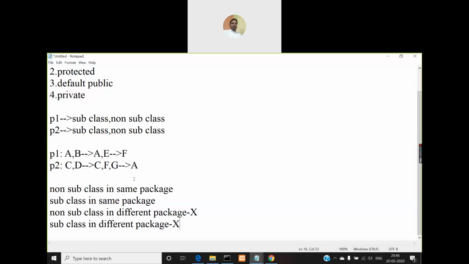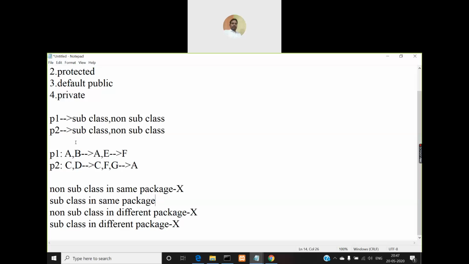even in non subclasses in the same package, or subclasses in the same package also you'll not be able to access. Here you will not be able to access, sorry, here you will be able to access, but here you will not be able to access. Subclass in same package you can access, but non subclass in same package you cannot access it. Okay, so this is private member.